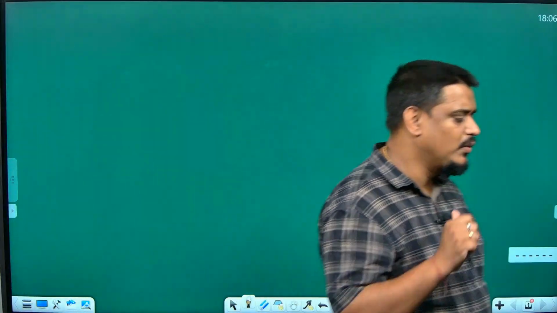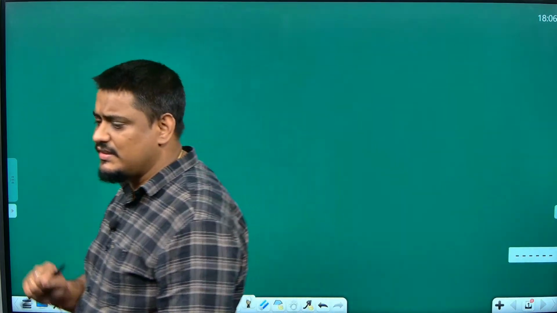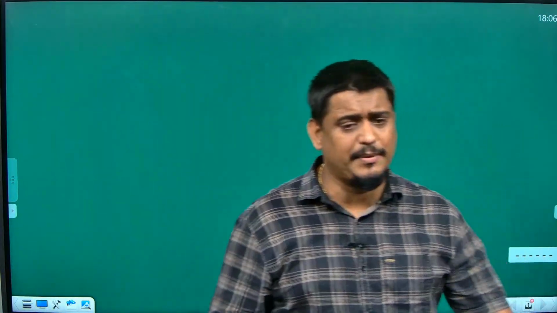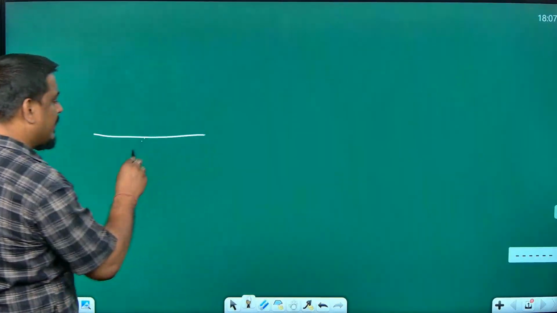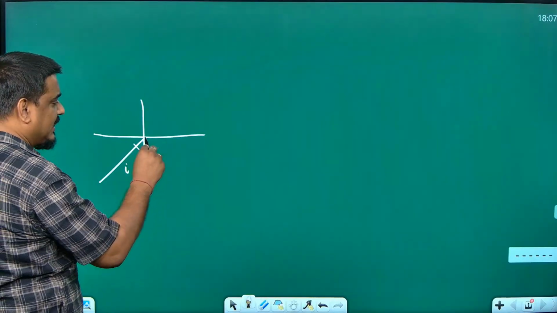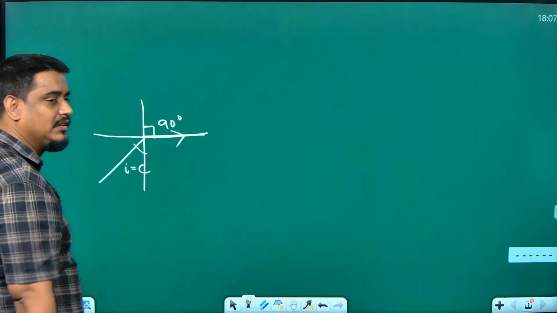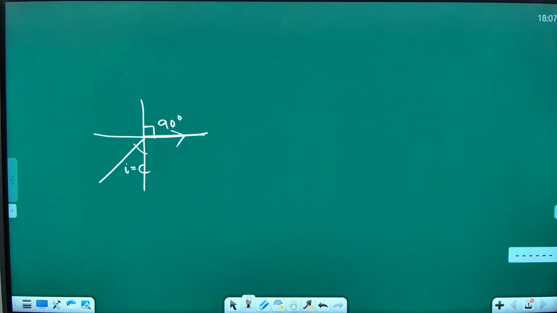The second condition is light entering from a denser medium to a rarer medium. There are three possibilities: the angle of incidence is less than the critical angle, equal to the critical angle, or more than the critical angle. For that, you must remember what I told in the previous class about the meaning of critical angle. Critical angle is that angle of incidence for which the angle of refraction is 90 degrees.